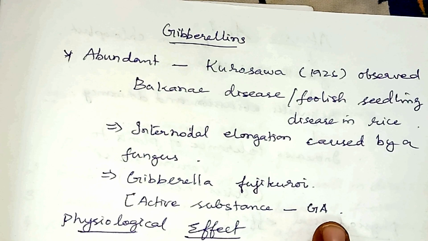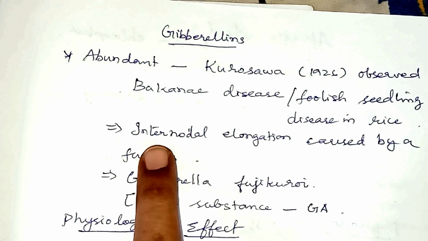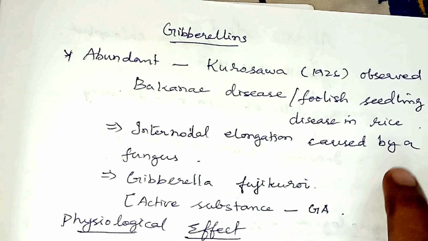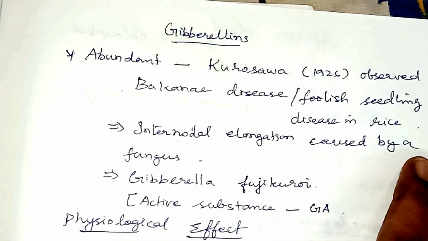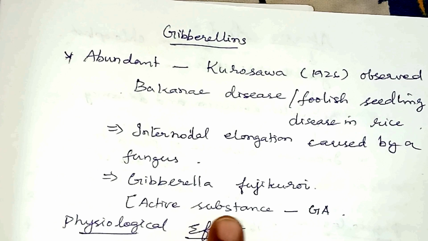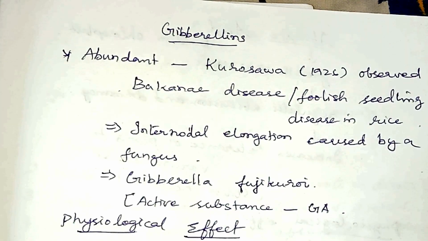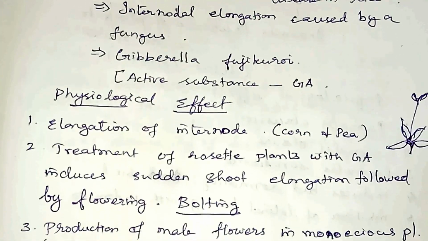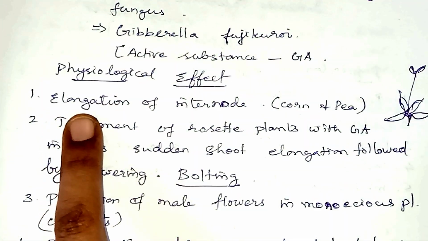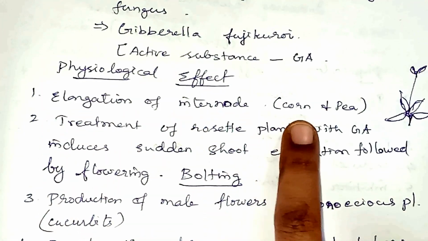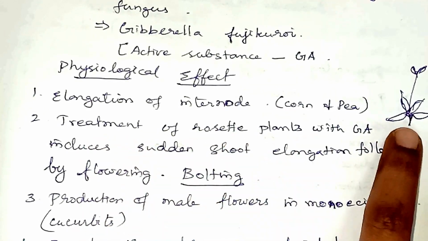You know what is an internode? An internode is nothing but the distance between two consecutive nodes in the plant body. So the internodal elongation is caused by gibberellic acid, which is the active substance present in the Gibberella fujikuroi fungus. Now let us see the physiological effects of gibberellins. As we have seen, it causes the elongation of the internode in plants like corn and pea. And when you treat a rosette plant, what do you mean by rosette?